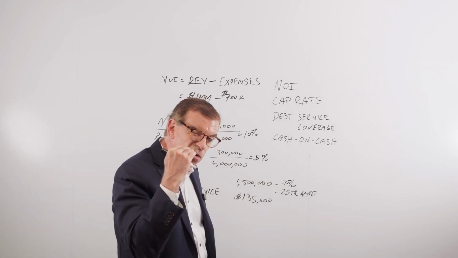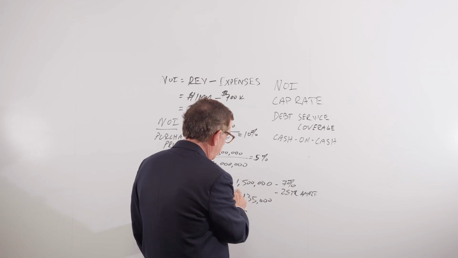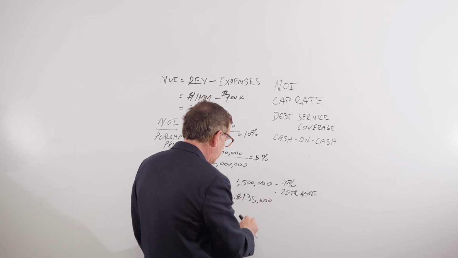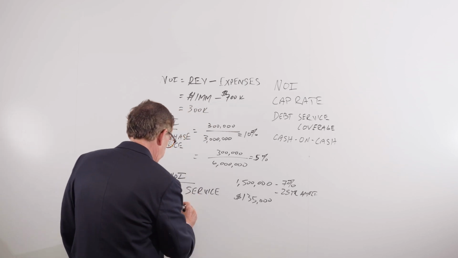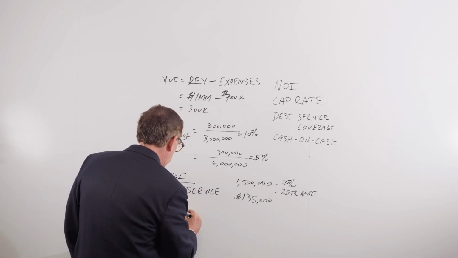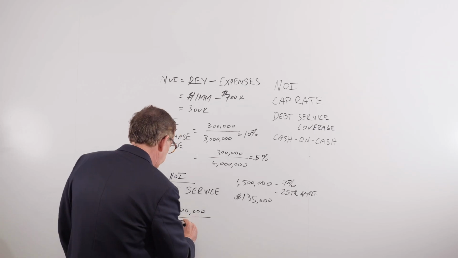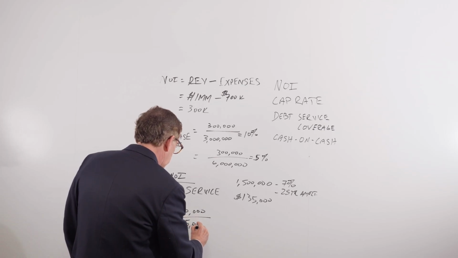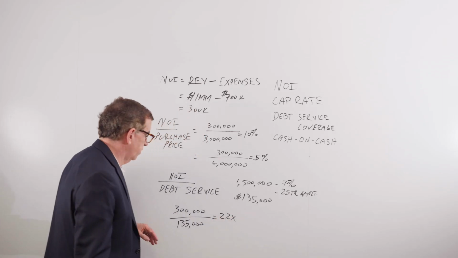I've done it so much that I know it's about 9%. So $1.5 million times 9%, that's your debt service. And then if that's your debt service, NOI at $300,000 divided by your debt service is about 2.2 times debt service coverage.